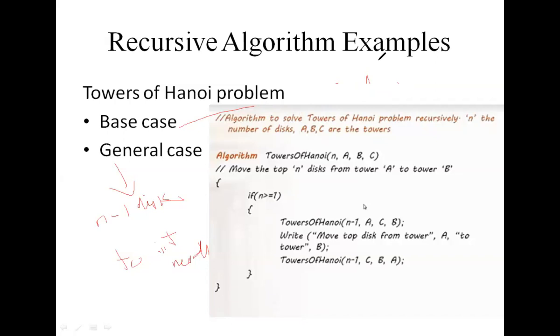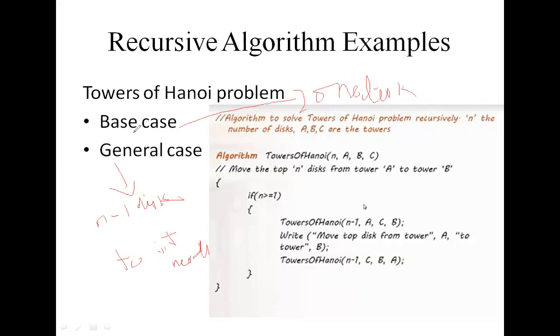It is the condition. We only put the small disk on the bigger one. We cannot put a bigger disk on a smaller one.